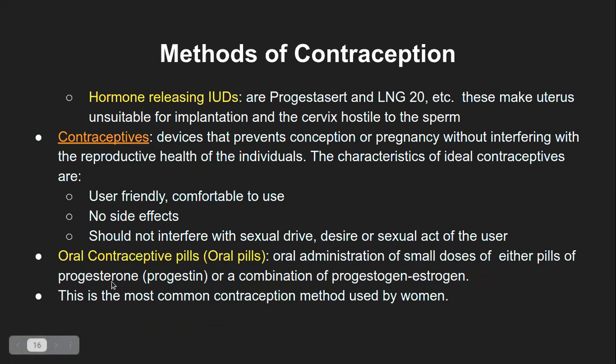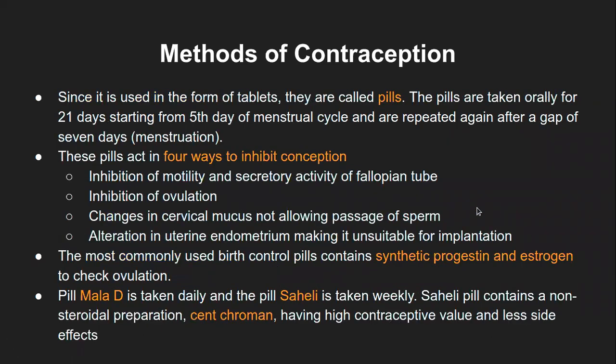Otherwise, it can also be only progestin. Progestins refer to the synthetic, that is chemically designed analogs or similar molecules to progesterone. That's why they are called progestins. So these are the two possible combinations in the case of oral contraceptive pills. And like I had mentioned, this is the most commonly used method by women these days, that is oral contraceptive pills.